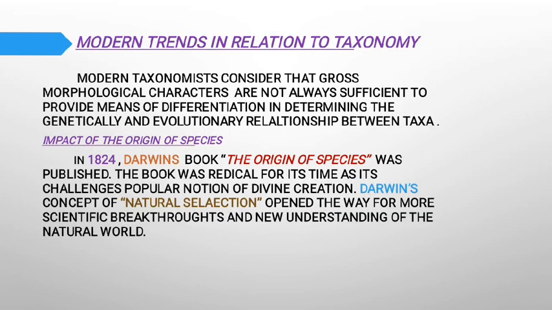Next point is modern trend in relation to taxonomy. Modern taxonomy considers that gross morphological characters are not always sufficient to provide a means of differentiation in determining the genetic and evolutionary relationship between the taxa. Impact of The Origin of Species. In 1859, Darwin's book The Origin of Species was published. The book was radical for its time as it challenged the popular notion of divine creation. Darwin's concept of natural selection opened the way for more scientific breakthroughs and new understanding of the natural world.